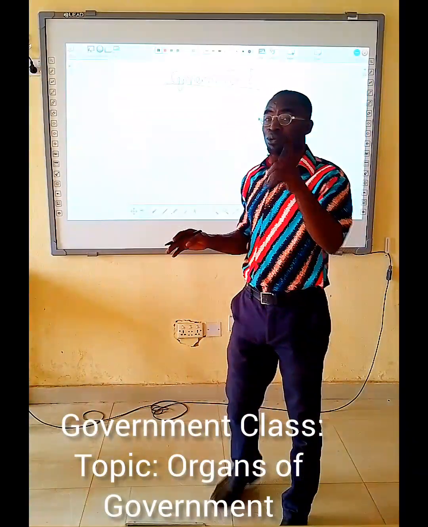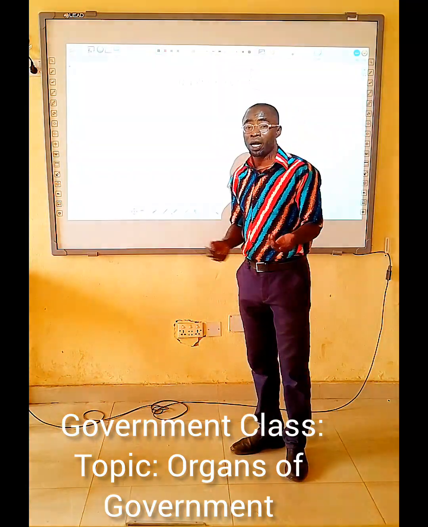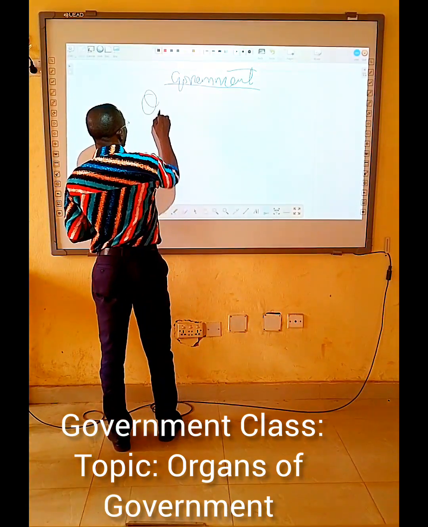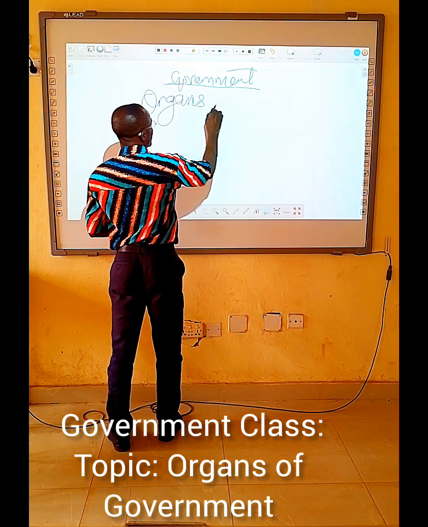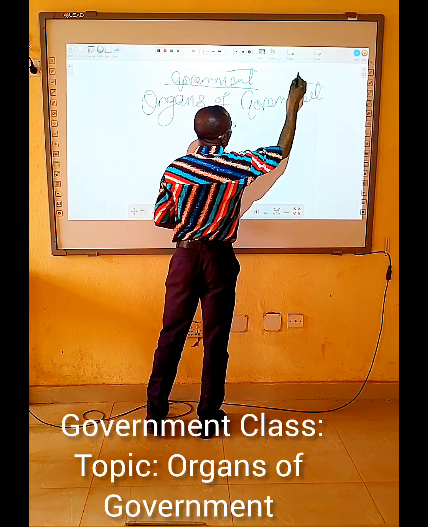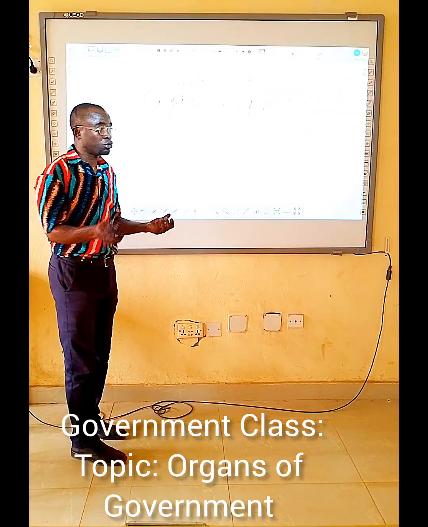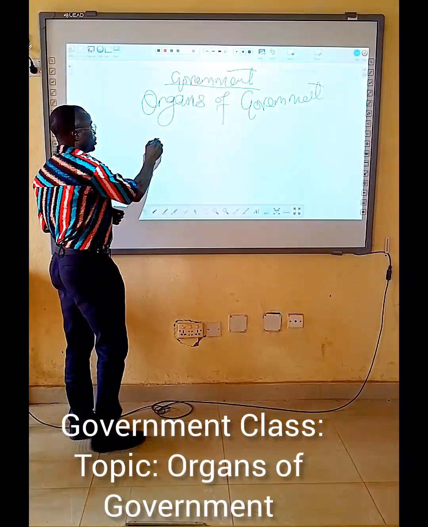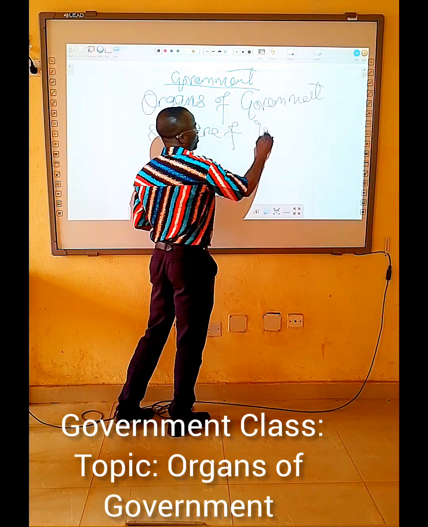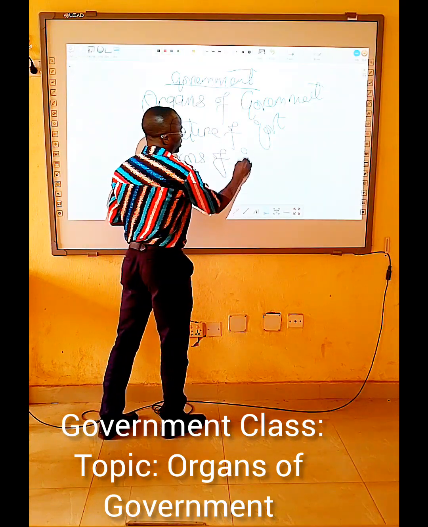So today we will be talking about the organs of government. Organs of government are also known as arms of government or structures of government. So it is called organs of government, while some people refer to it as structure of government. And it can also be referred to as arms of government.